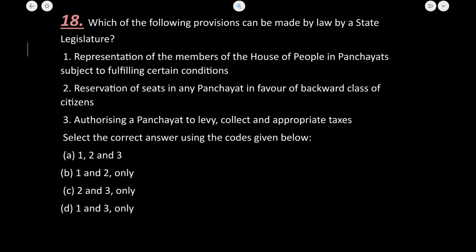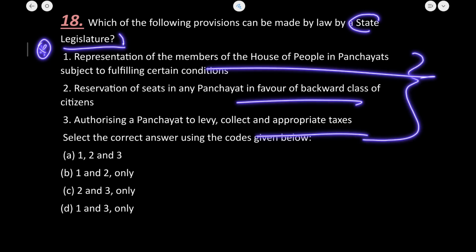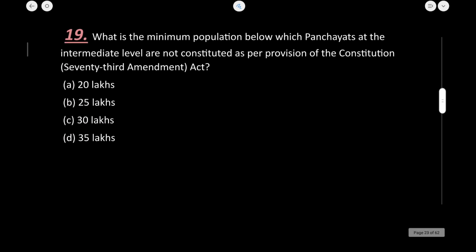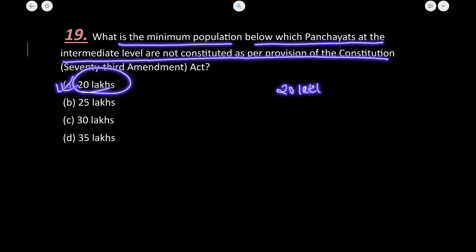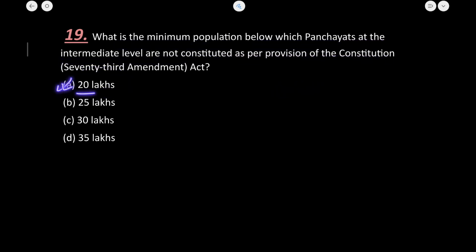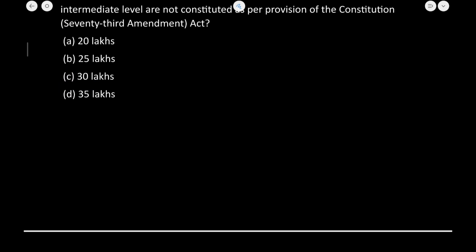So this question becomes important, as you need to know the state legislature has power regarding how many things regarding the panchayats. So 1, 2 and 3, all of these are correct. Now the minimum population below which the panchayats at the intermediate level are not constituted: this limit is 20 lakh. I have already mentioned it in the explanation part, so I hope you have answered this correctly. Option A is right.